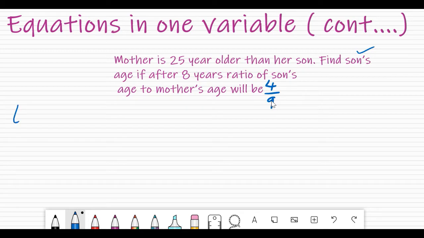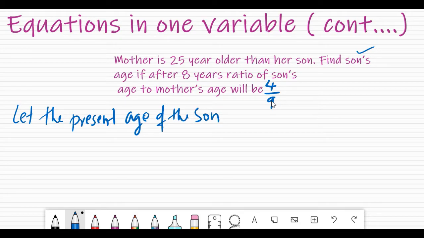So we will simply write, let the present age of the son be x years. This is our technique or method.